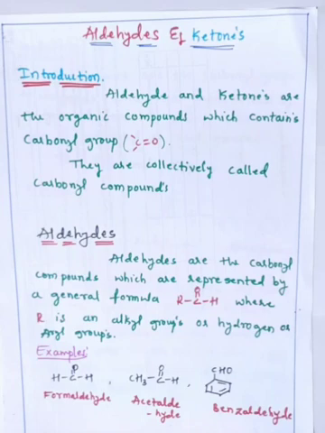We can find aldehydes and ketones in fruits and flowers,